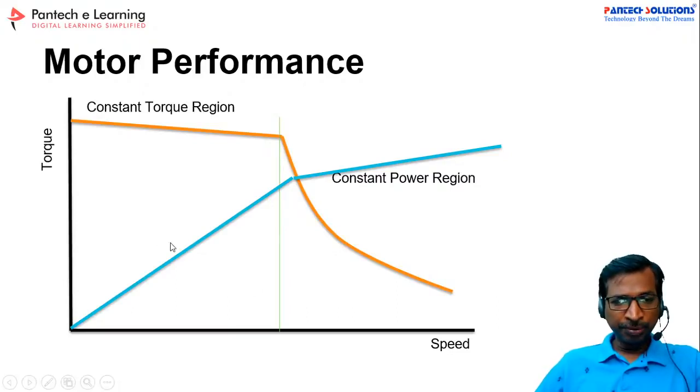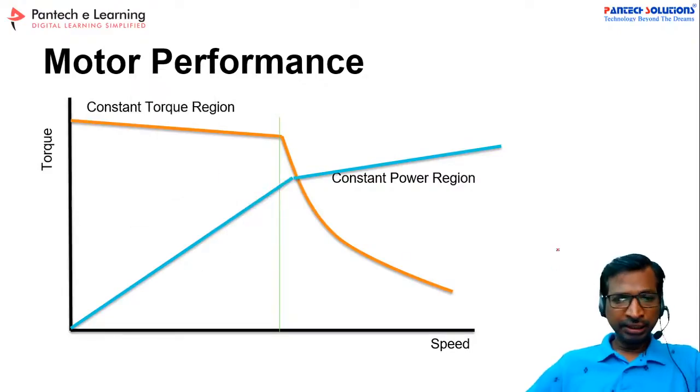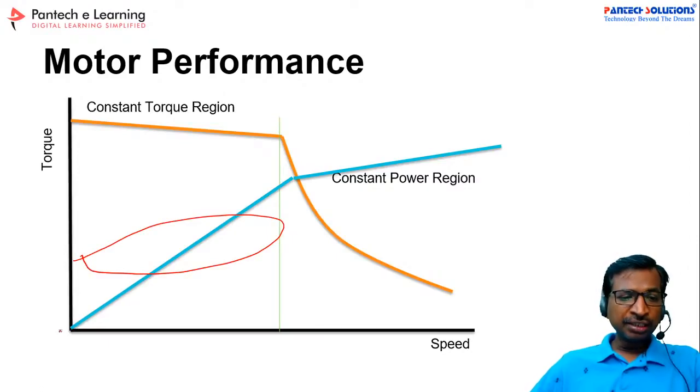See here, during these regions, this entire region is called the constant torque region. Whenever the speed is very low, the torque will be high, right?